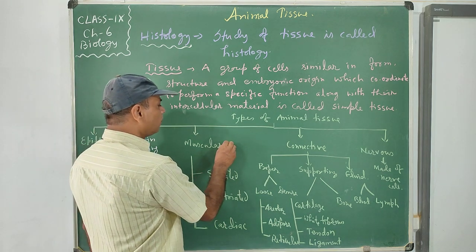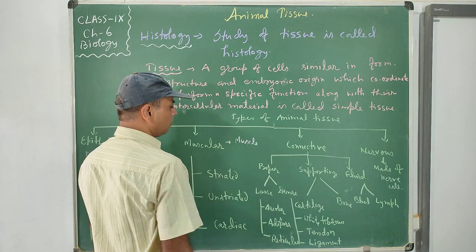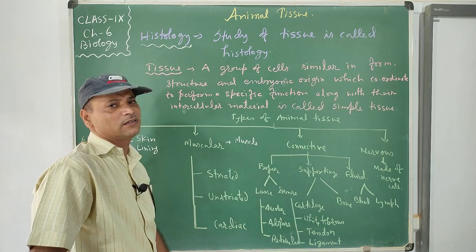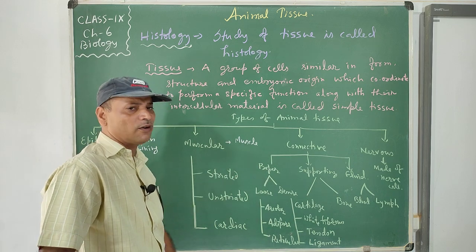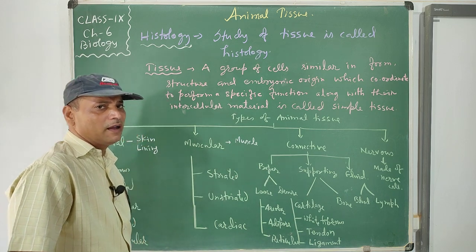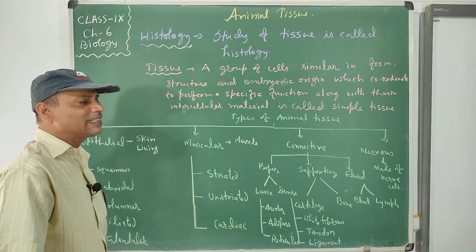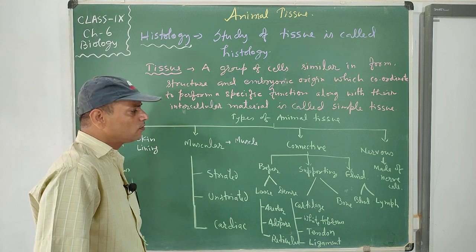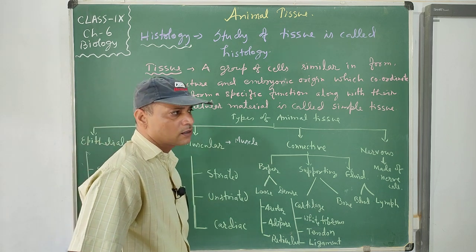Muscular tissue makes the muscles, and they perform the activity of our movement. The body becomes energetic due to the presence of muscles, which have the capability to contract and relax and then do the activity of movement. So muscular tissue is formed by muscles and helps to move the bones or skeletal system.